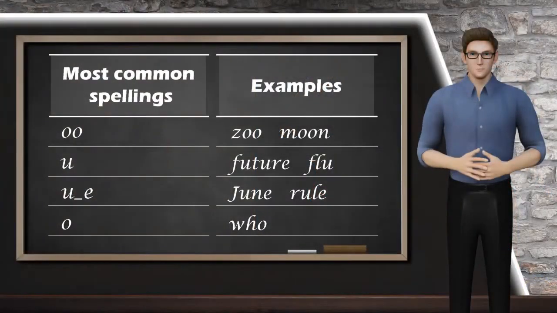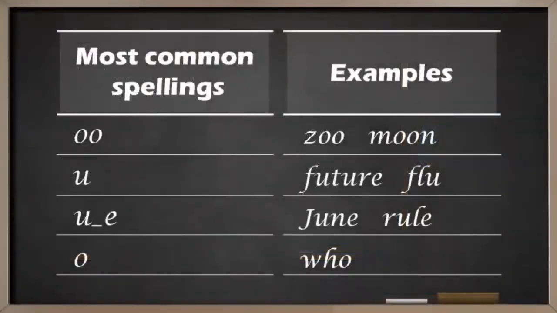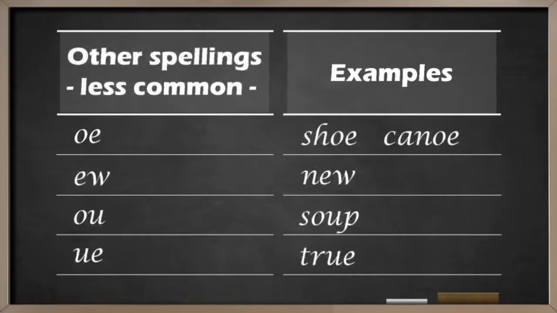Now, let's talk about how the oo sound is written in English. O: zoo, moon. U: future, flu. U something E: June, rule. O: who. O-E: shoe, canoe. E-W: new. O-U: soup.